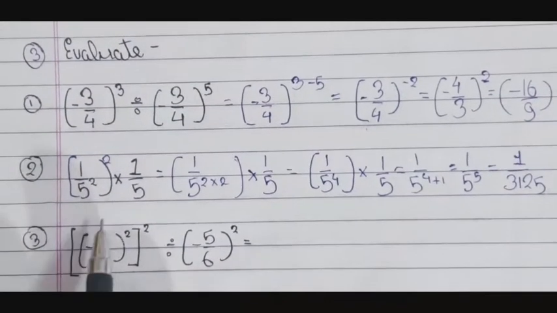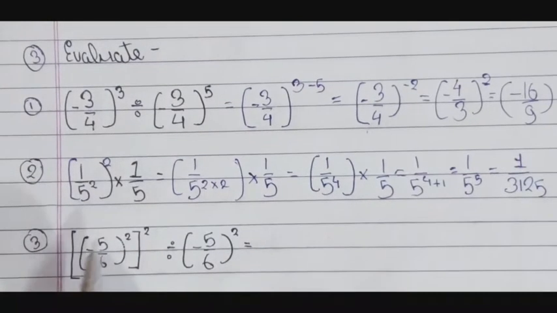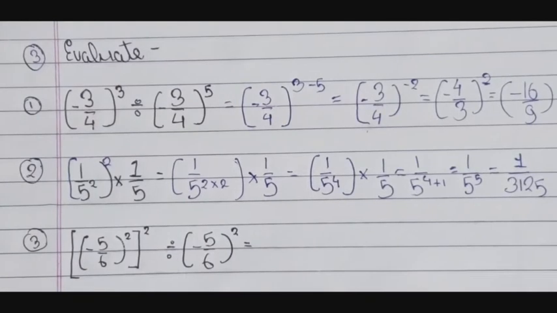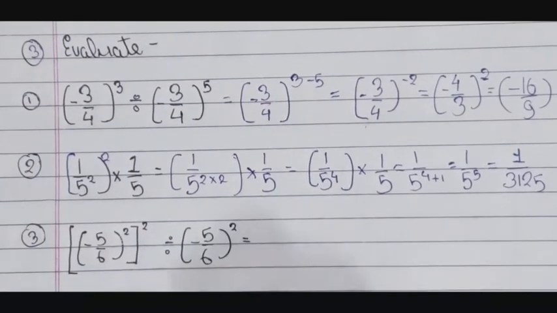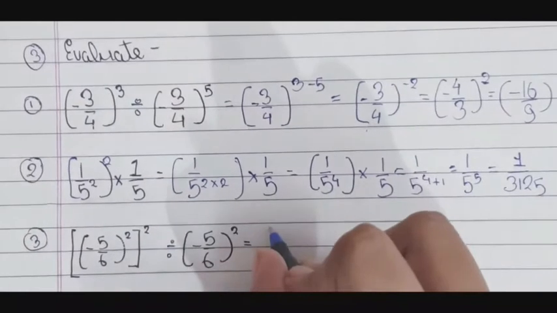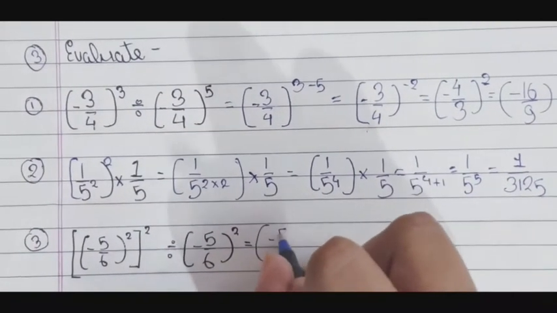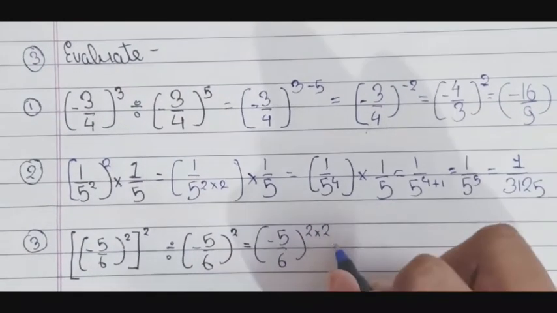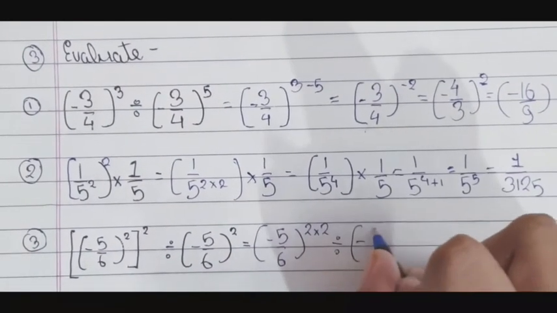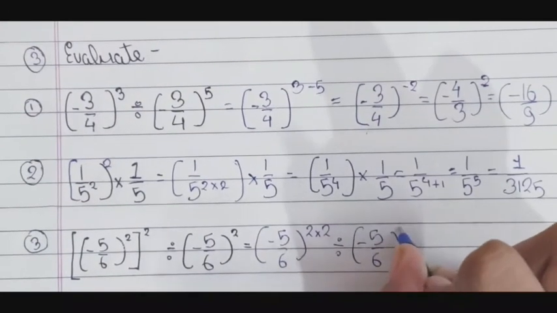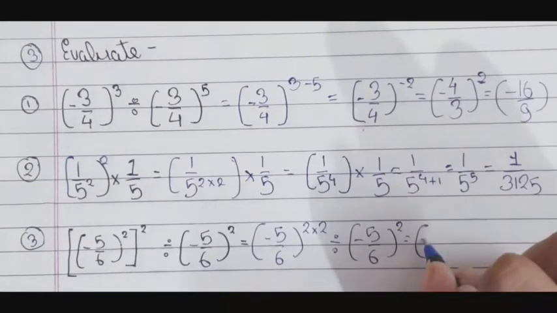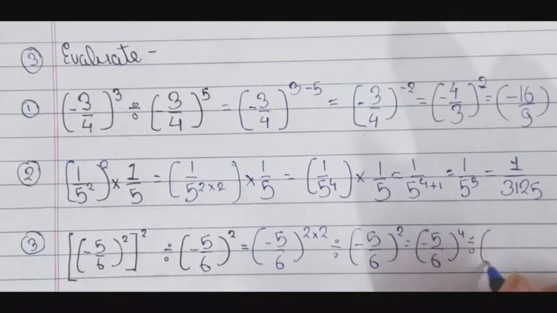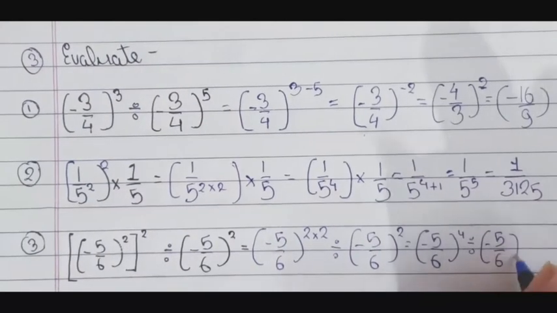So our third question is bracket -5/6 to the power square, bracket to the power square, divided by bracket -5/6 to the power square. So it's equal to bracket -5/6 to the power square into square divided by -5/6 to the power square, is equal to -5/6 to the power 4 divided by -5/6 to the power square.